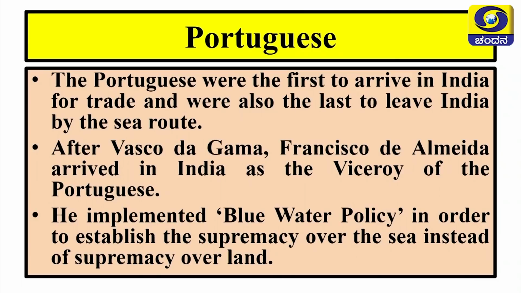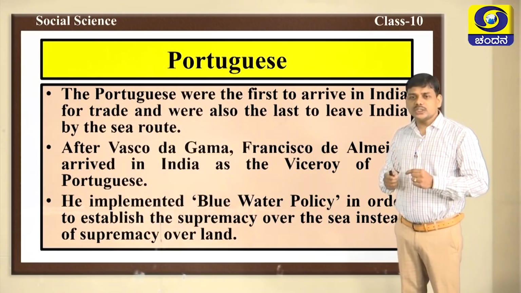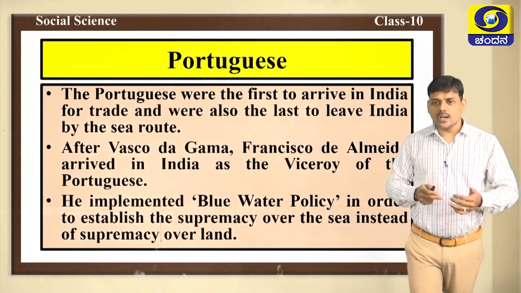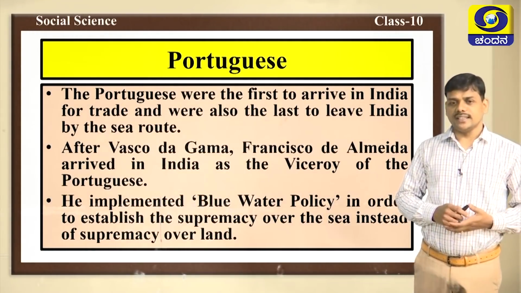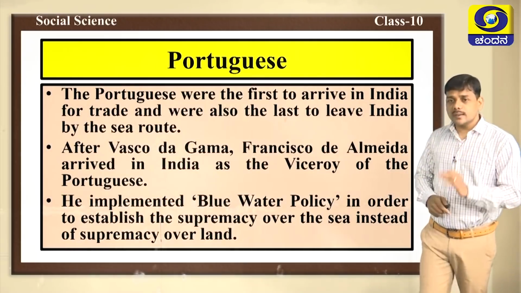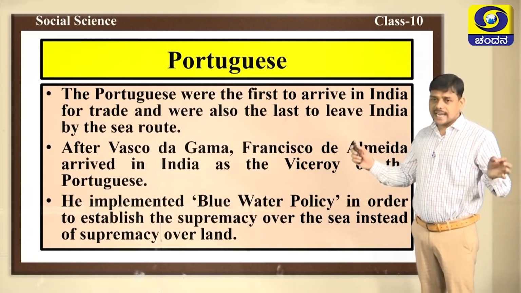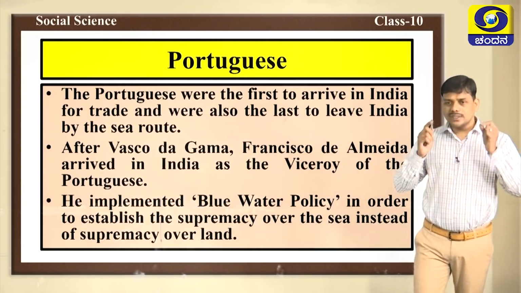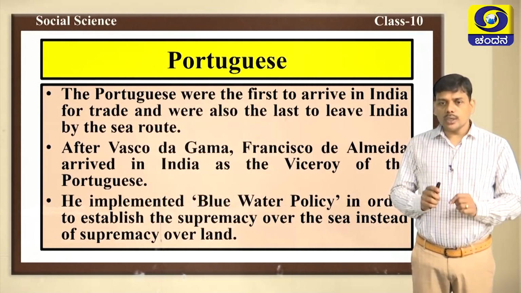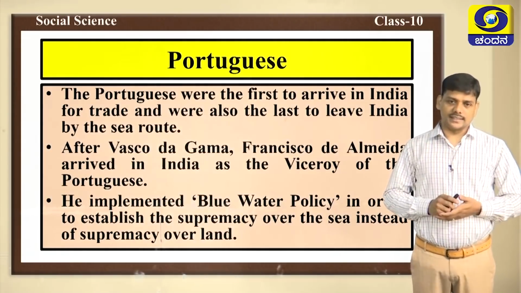Blue water policy is a policy which was introduced in order to establish supremacy over the sea instead of supremacy over land. The main intention of Francisco de Almeida was to establish supremacy over the sea. He did not want to establish any supremacy over land. It shows that he gave more importance to trade, more importance to profit.